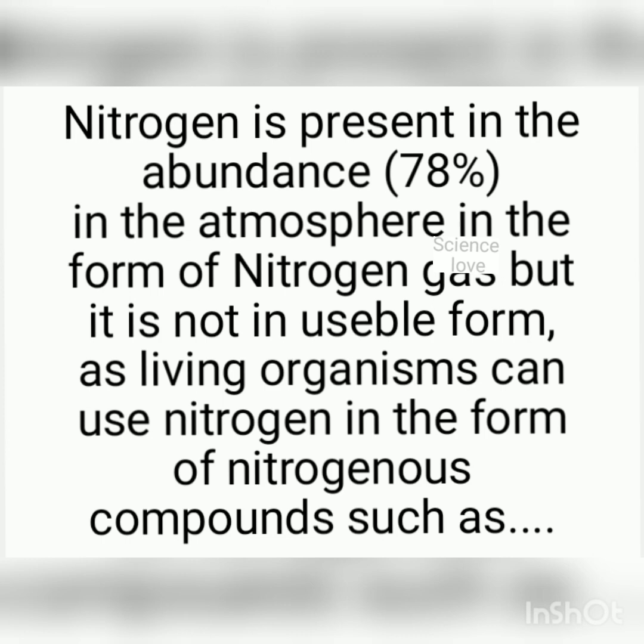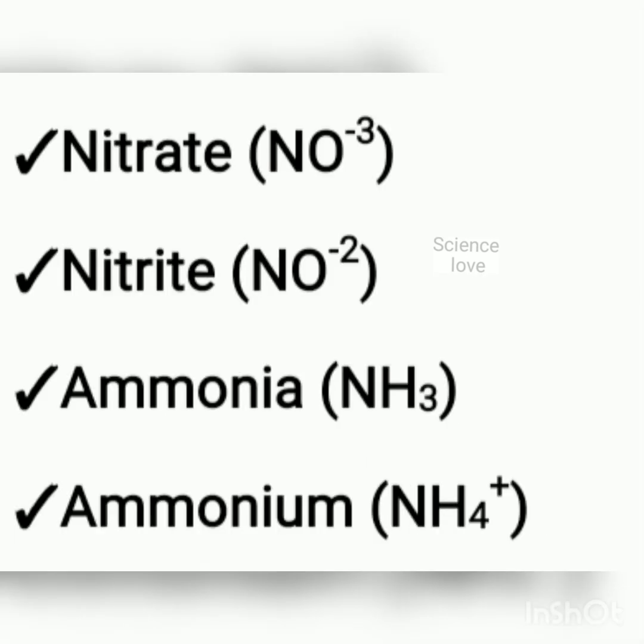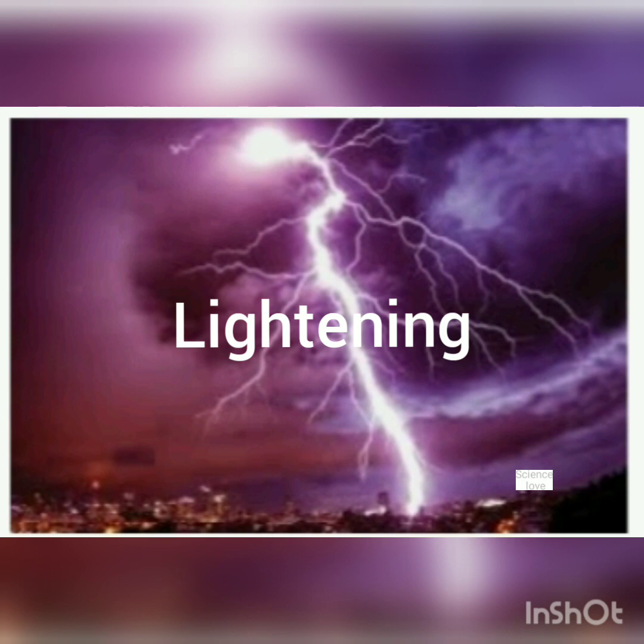To convert this nitrogen into usable form, we have to convert it into nitrogenous compounds such as nitrate, nitrite, ammonia and ammonium ions. Some part of this nitrogen gas is converted into nitrogenous compounds with the help of lightning during thunder. But only this amount of nitrogenous compounds is not sufficient for living organisms.